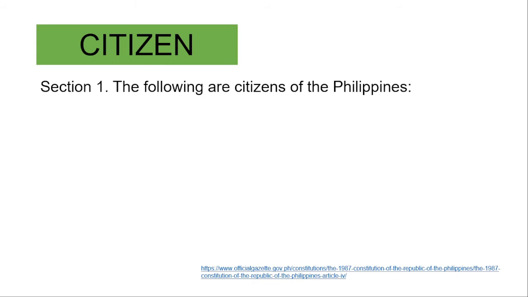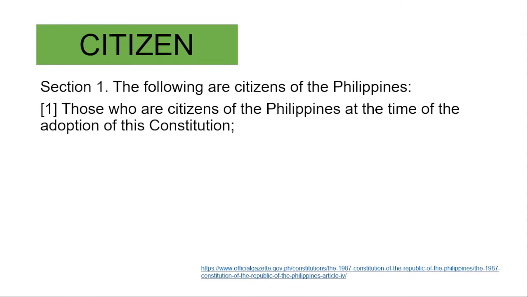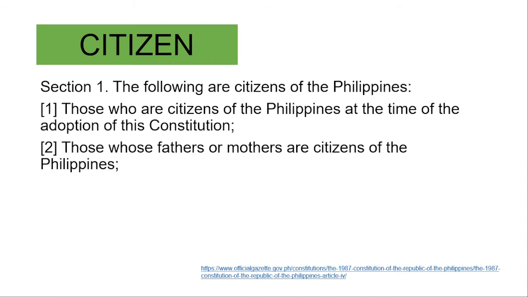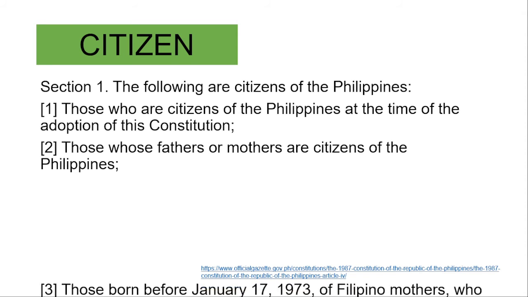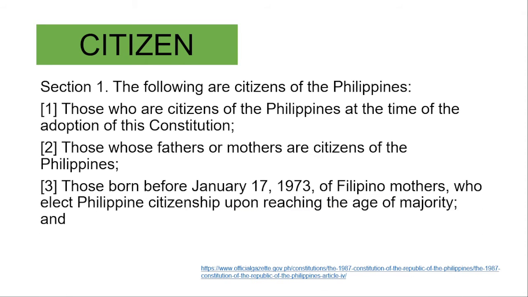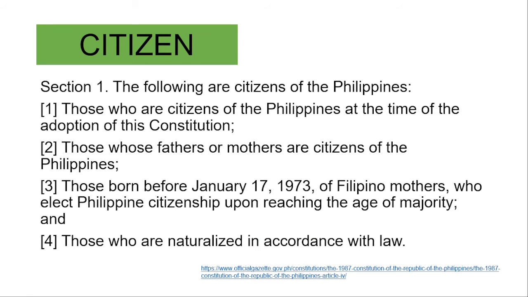Alright, so who are citizens? Ito yung sinasabi ng ating saligang batas, our Constitution. The following are citizens of the Philippines: those who are citizens of the Philippines at the time of the adoption of the Constitution; those whose fathers or mothers are citizens of the Philippines; those born before January 17, 1973 of Filipino mothers who elect Philippine citizenship upon reaching the age of majority; and those who are naturalized in accordance with the law.